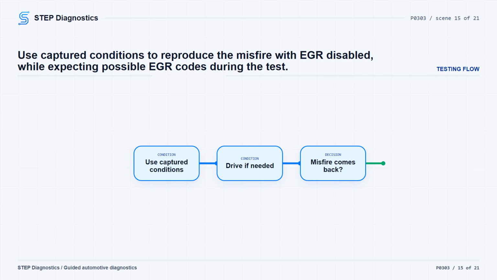Use the captured operating data and customer information to reproduce the conditions where the misfire showed up. The vehicle may need to be driven to reproduce the concern, and EGR-related codes may set while the connector is unplugged. If the misfire can be recreated with EGR disabled, continue to base engine checks. If it cannot be recreated, remove and inspect the EGR for contamination, unusual wear, carbon deposits, binding, or damage. Repair as needed, clear the PCM codes, and repeat the self-test.